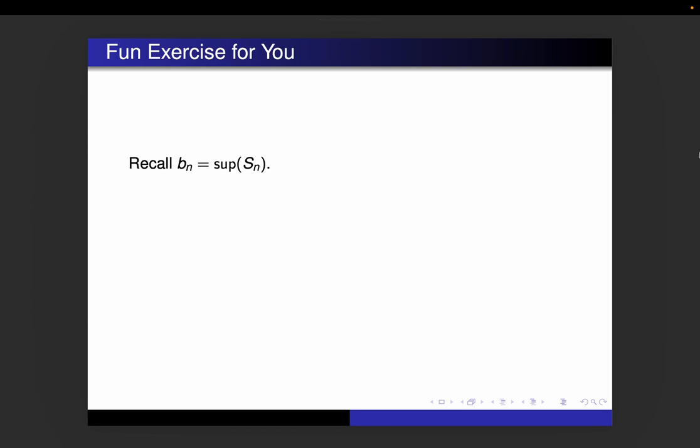All right, so that's the way that we prove that xn converges to a. As I mentioned before, it also converges to b, and the way you will do that, maybe not surprising, is you're going to use the bn's. So a fun exercise for you after you show that xn converges to a, remember that bn is the supremum of Sn.